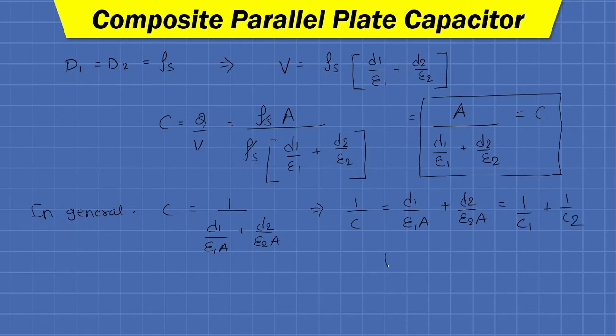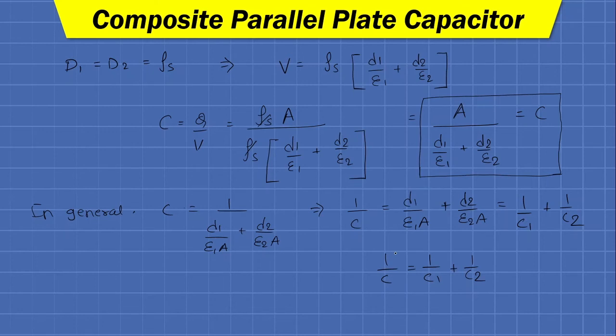So in general we can say 1 upon C equals 1 upon C1 plus 1 upon C2. So whenever a composite parallel plate capacitor is formed by filling the dielectric normal to the conducting plate, then the equivalent capacitance can be analogous to the series connection of capacitors.